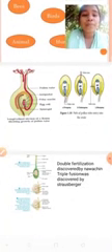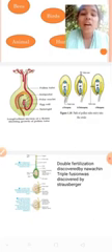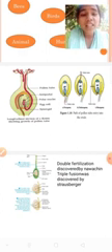Next, pollination. As I already said, the pollen grains reach the stigma and then the ovary through different agents. The entry of the pollen grain into the ovule through the micropyle is called porogamy.